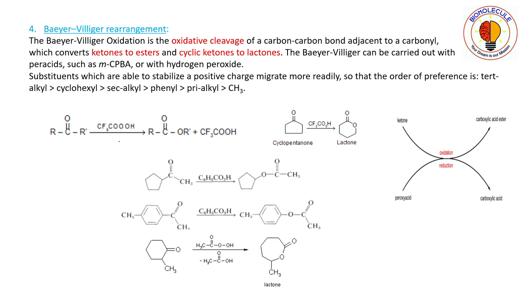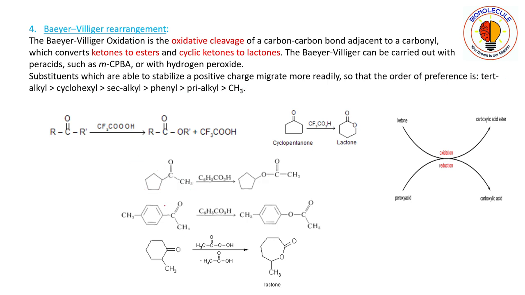So this is the trend: tertiary alkyl, cyclohexyl, secondary alkyl, phenyl, primary alkyl, CH3. So now you see here this is the methyl group, this one is the cyclo group. Okay, see here, methyl has the least priority and cyclohexyl or cycloalkyl is at second priority. So cyclohexyl will get cleaved. That means you insert one oxygen atom here, so you are getting the oxygen atom here in the cyclopentyl one.